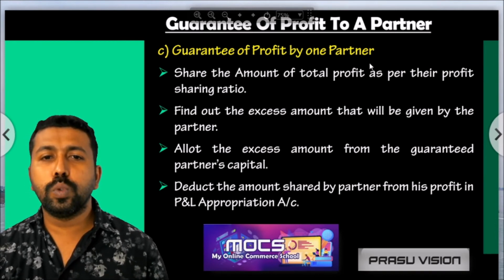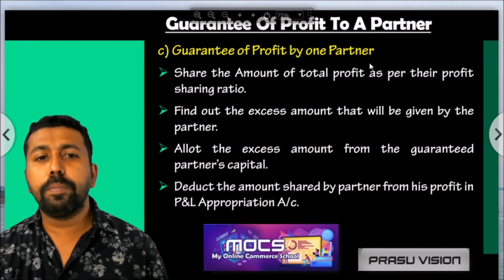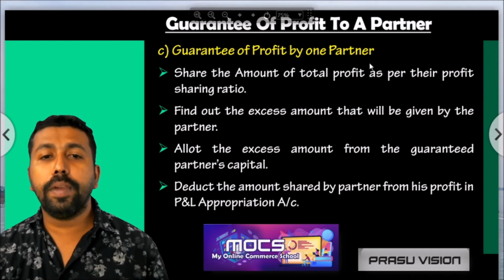Up to finding the deficiency, the steps are the same. When the profit is deducted from the profit and loss appropriation, only one partner will lose. Only one partner has to pay the deficiency amount.